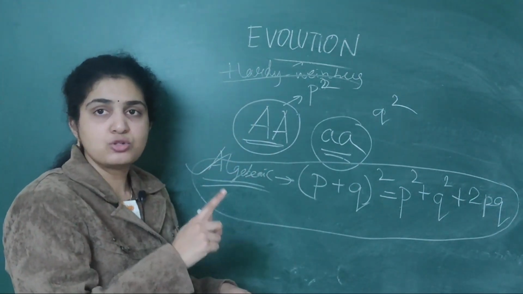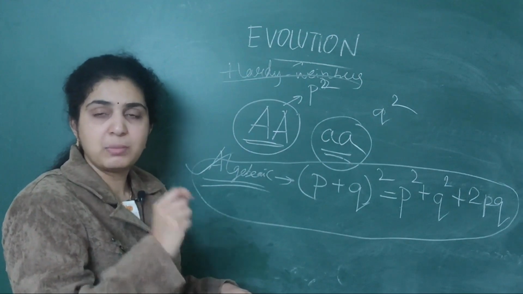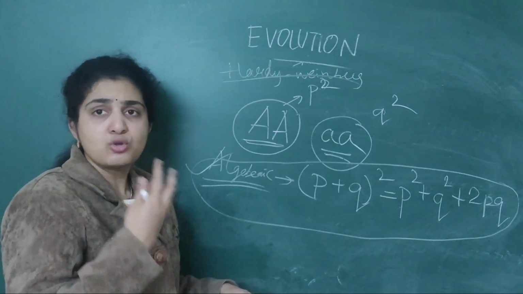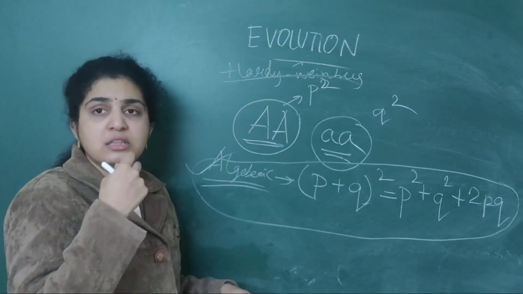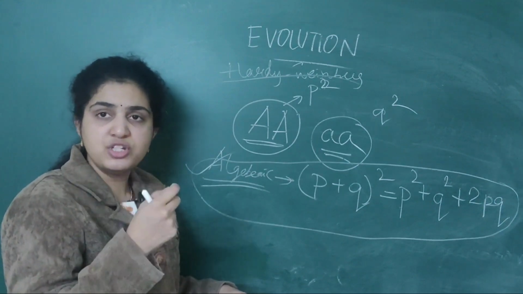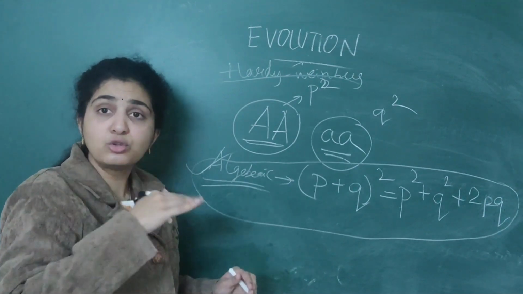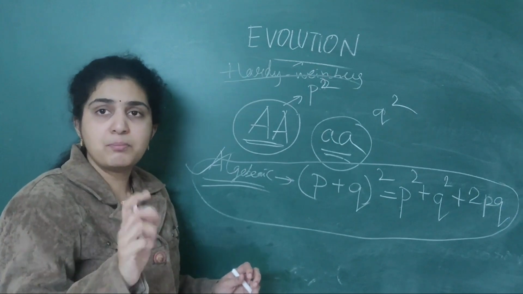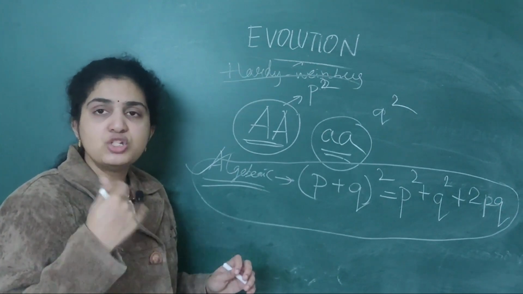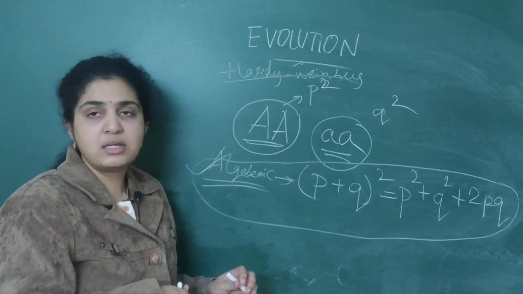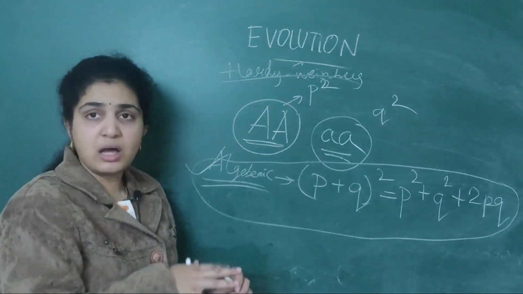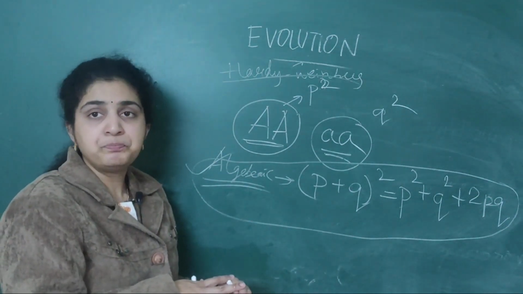P square plus q square plus 2pq was given by whom? Hardy-Weinberg. So according to Hardy-Weinberg, the frequency of occurrence of genes should remain constant throughout the generations. The simple logic he had given: genes also should remain constant, he specified. So this is about the Hardy-Weinberg principle.